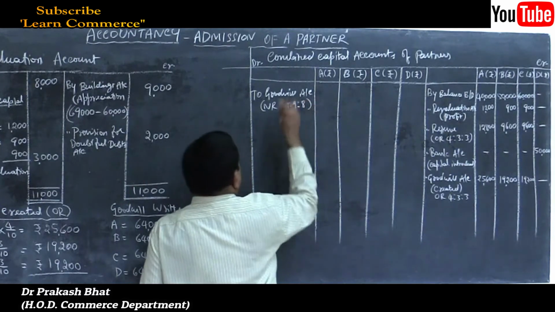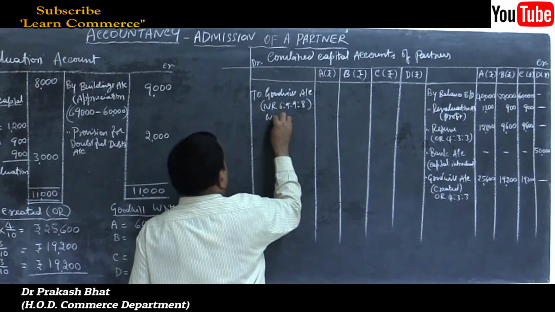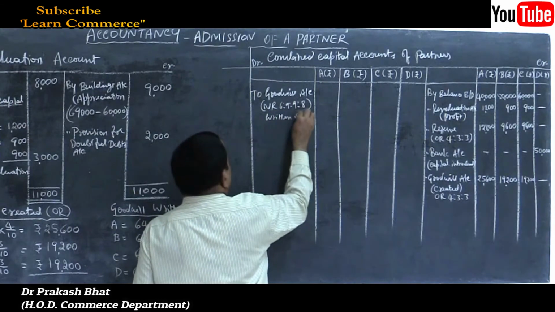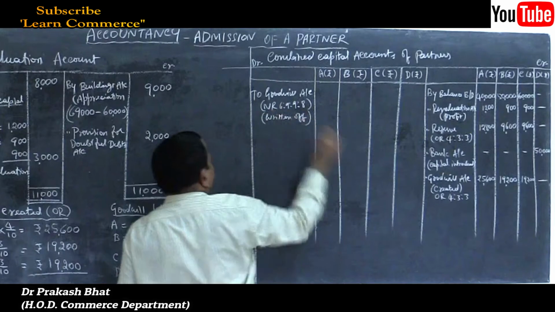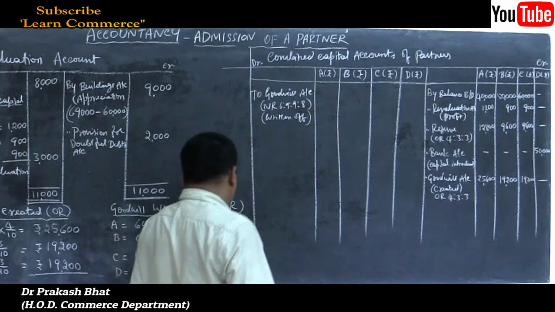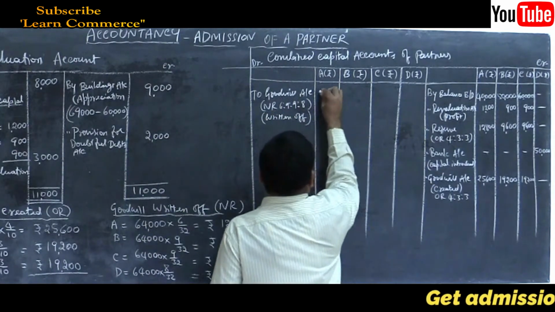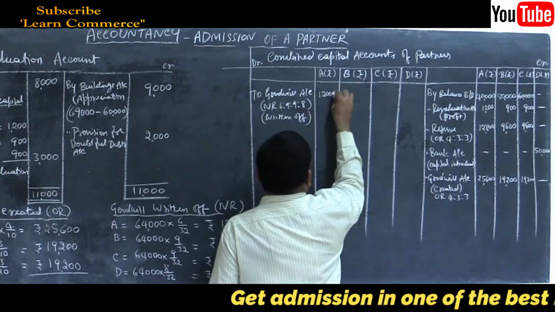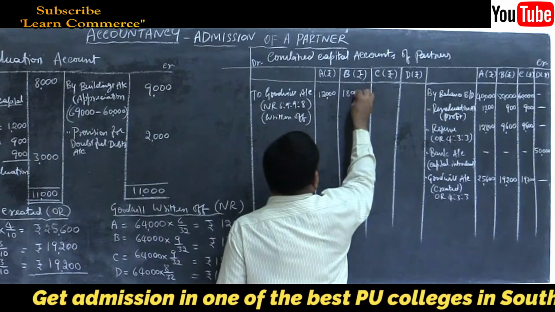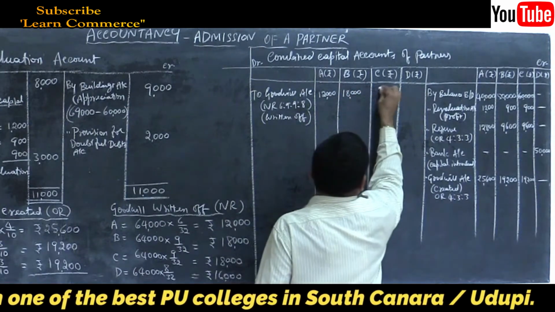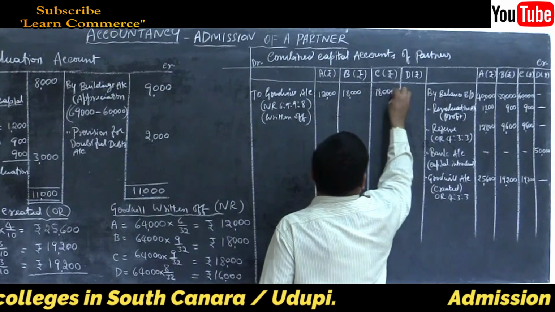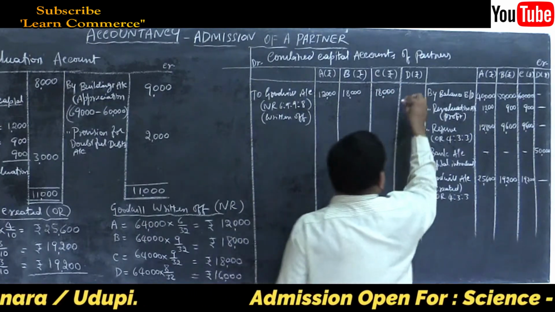9:9:8. That is written off. Goodwill written off. How much? 12,000, 18,000, 18,000 and 16,000.